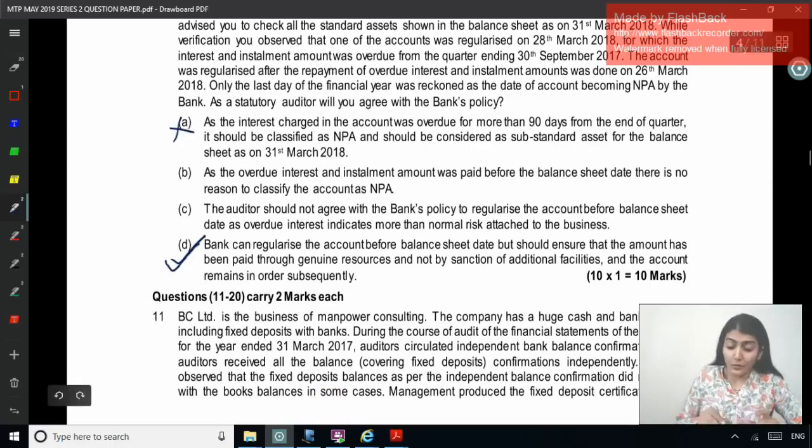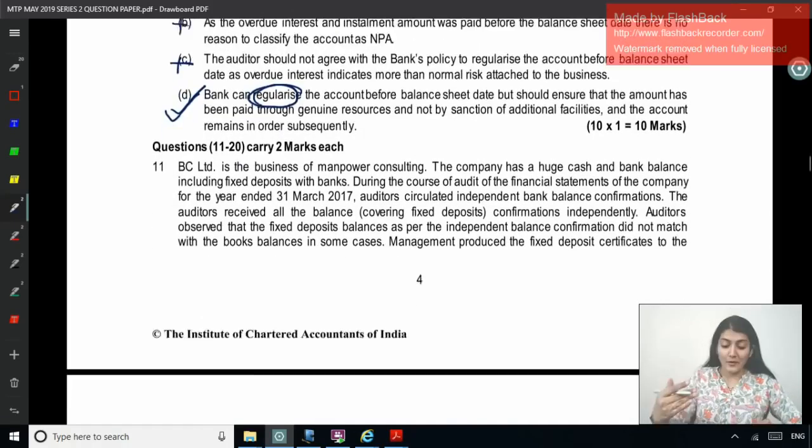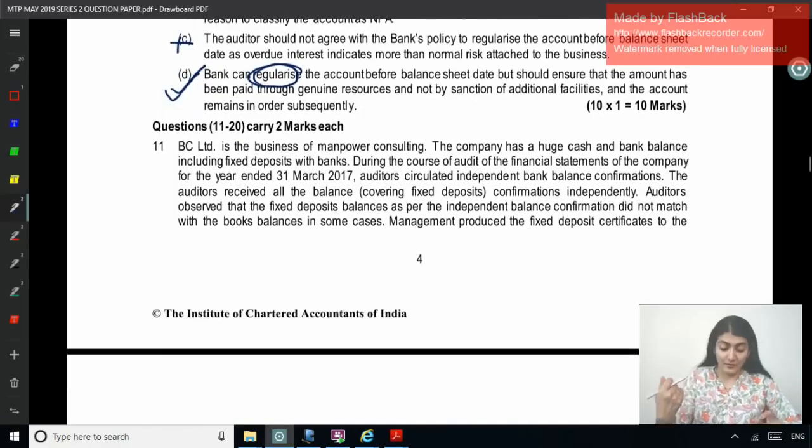No. Right, overdue installment and there is no reason to classify. No. Right, should not agree with the bank, more than normal risk attached. No. Right, but this is talking about the regularized thing. So if you see, that regularized word is coming over here. Okay. Right, so that completes the 1-1 mark. Now coming to the 11th one.